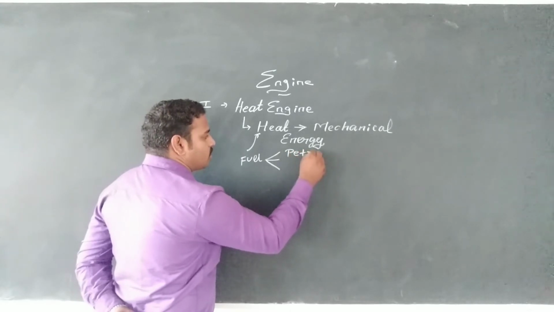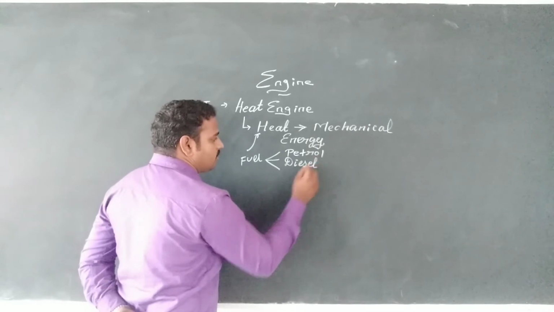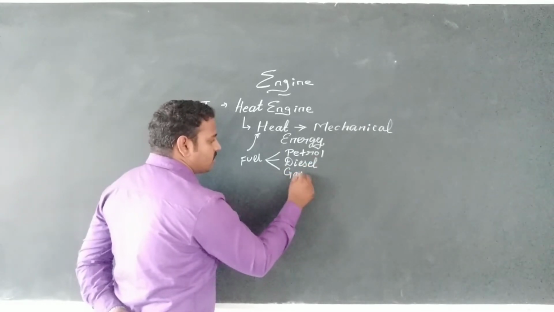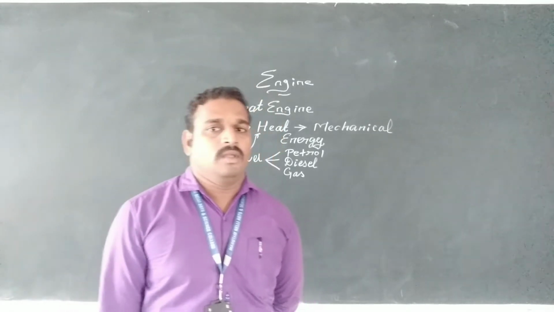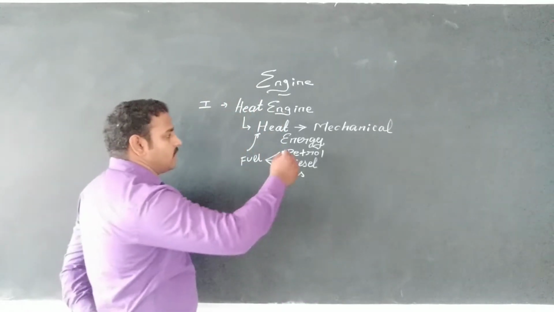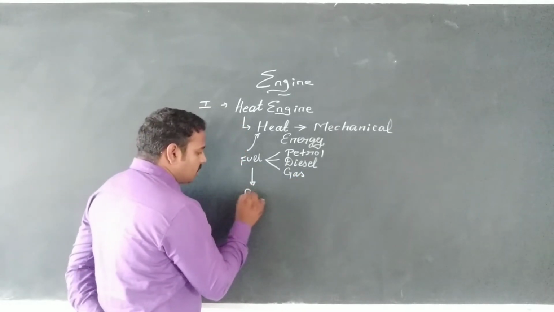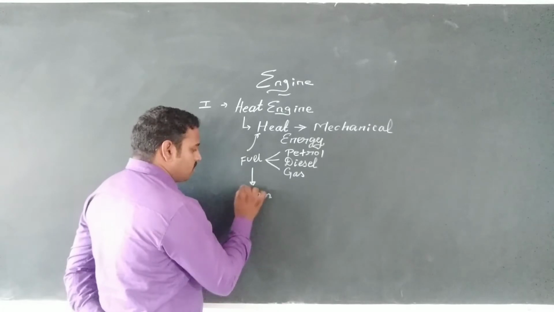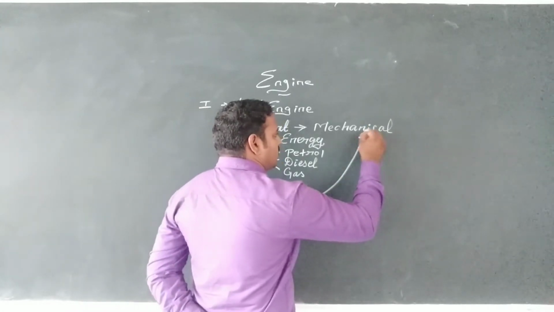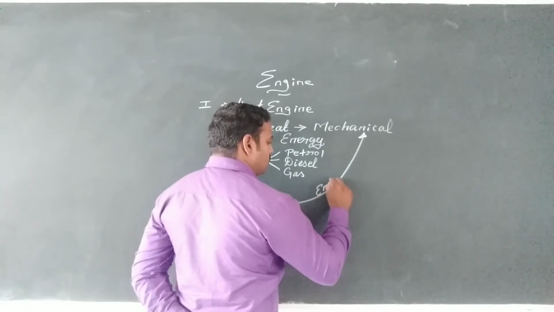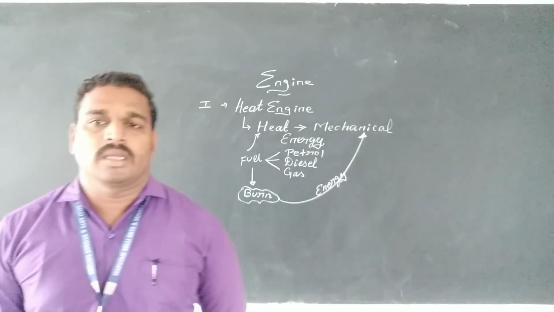One is petrol, another one is diesel, third one is gas. When all these fuels are burned, heat will be produced. Next, after the fuels burn, energy will be produced, and that energy will be mechanical.